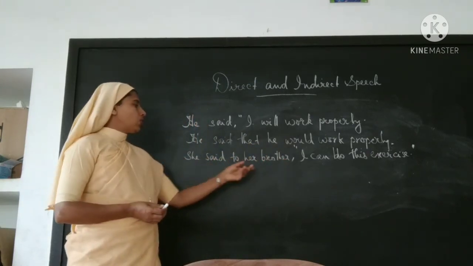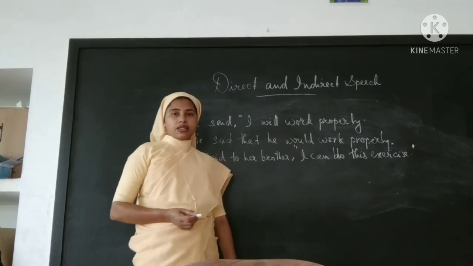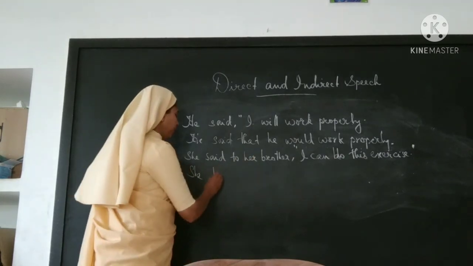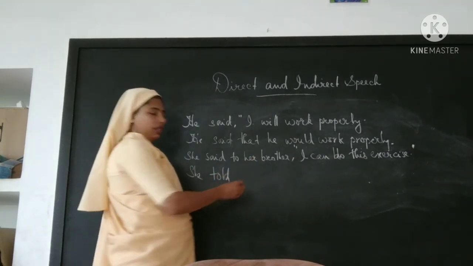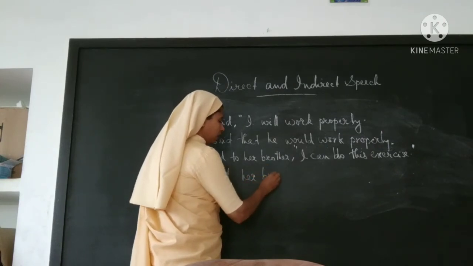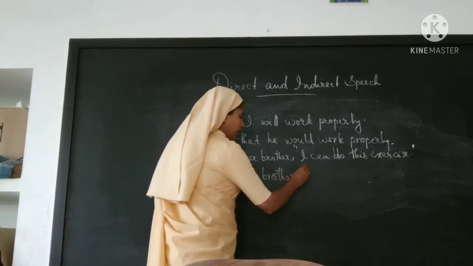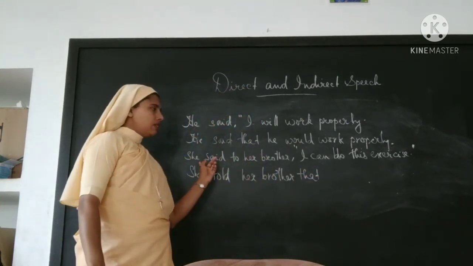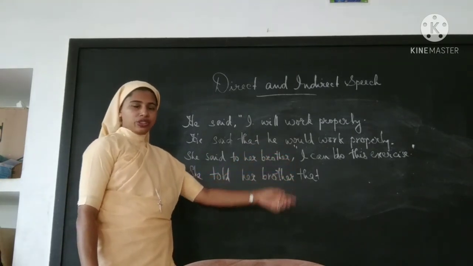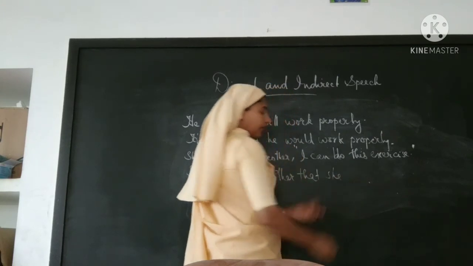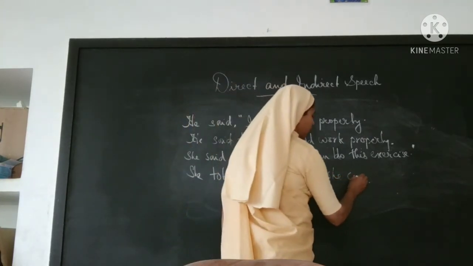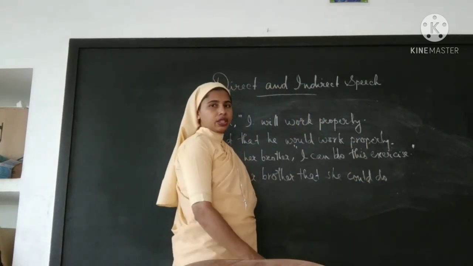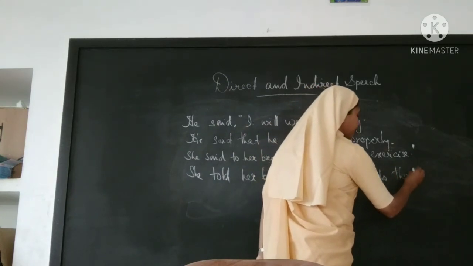Okay, and she said to her brother, "I can do this exercise." Okay, "said to" will be changed to "told." Then her brother, that. She told her brother that. Then "she," we only know she. "Can" will be changed to "could." She could do. "This" will be changed to "that." She could do that exercise.